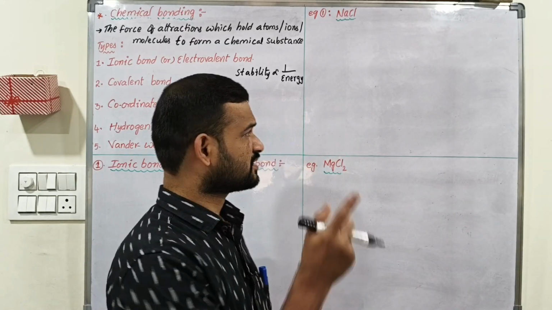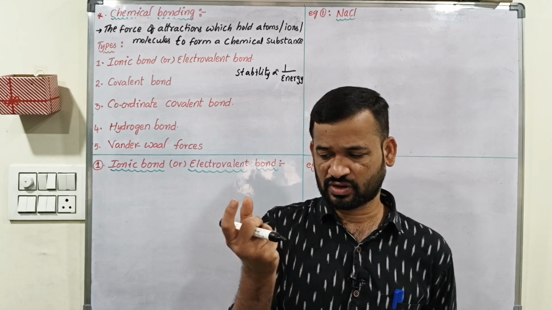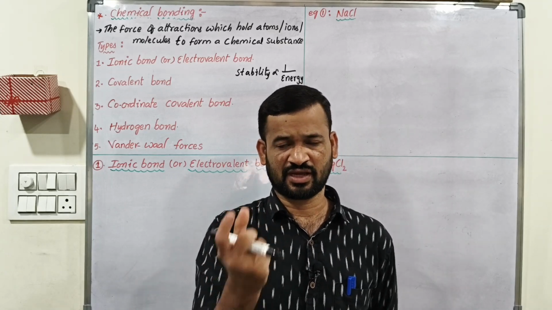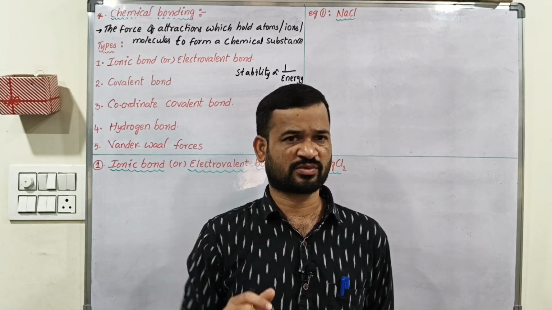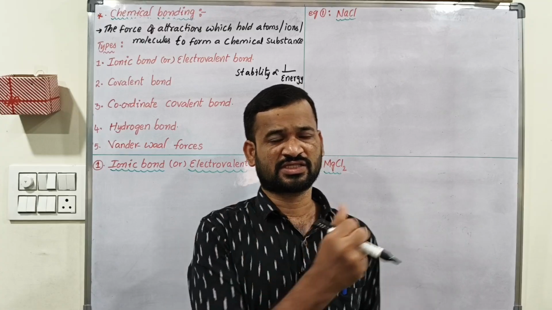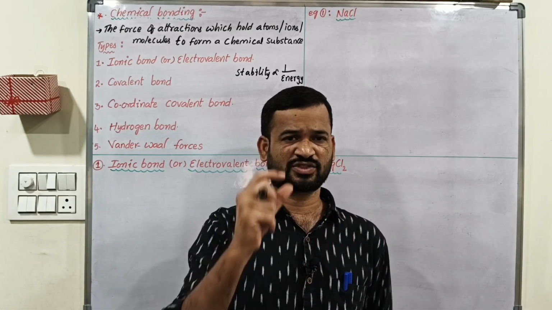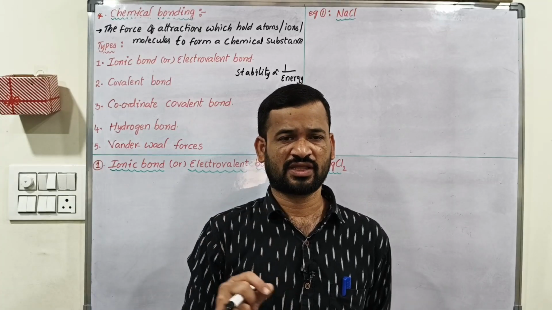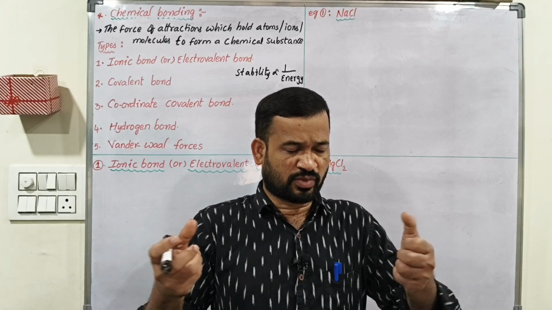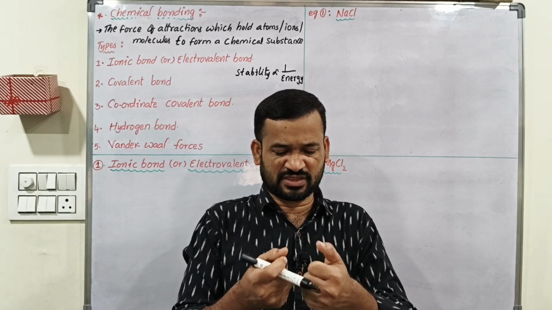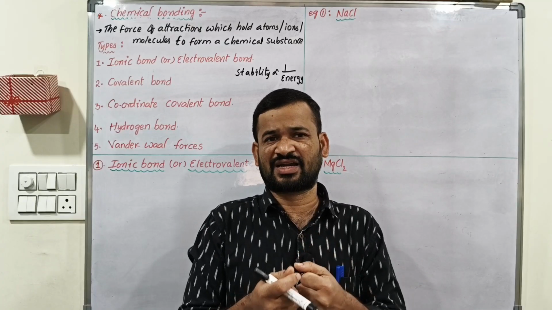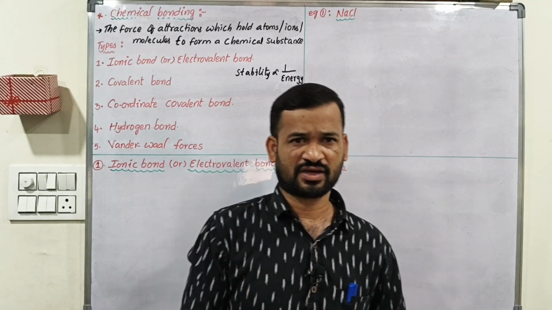Okay, second one is energy. Before participating in the chemical reaction, atoms contain maximum energy. If energy is more, stability is less. So whenever atoms participate in chemical bonding, a new bond will be formed, means a relation will be created between the atoms of different reactants.